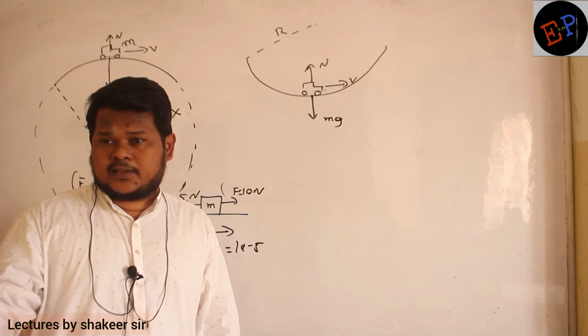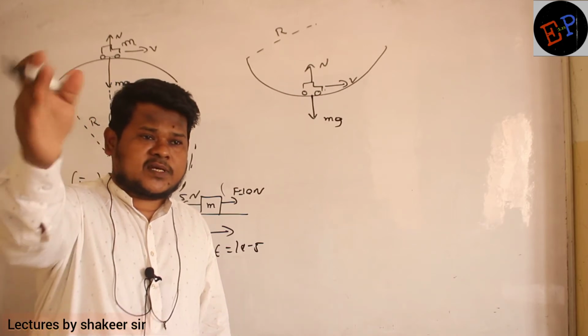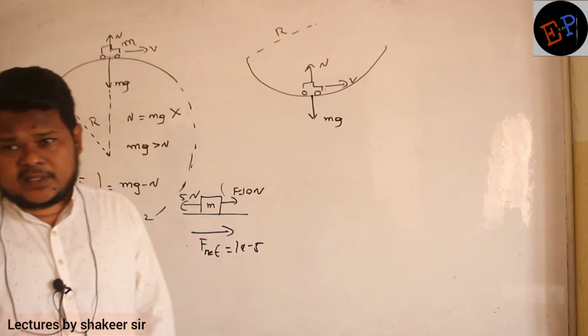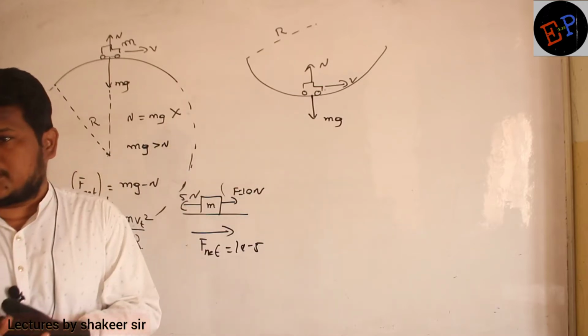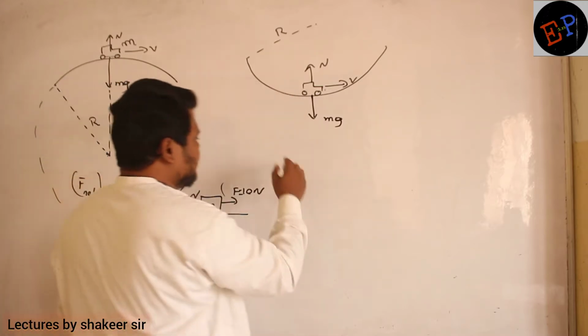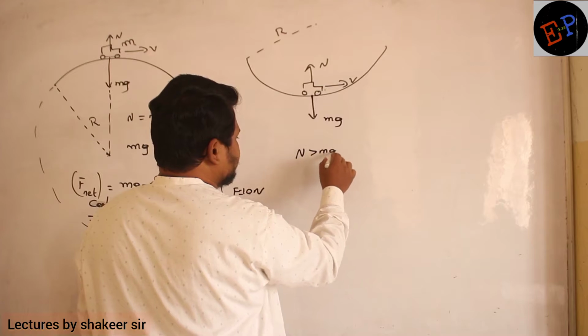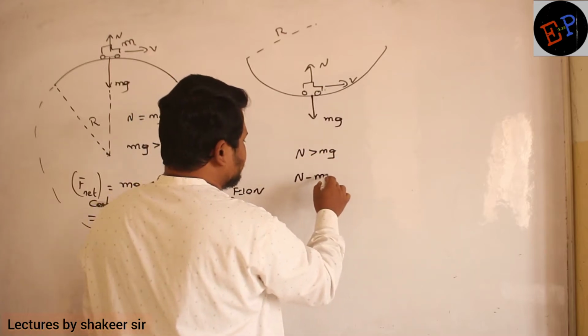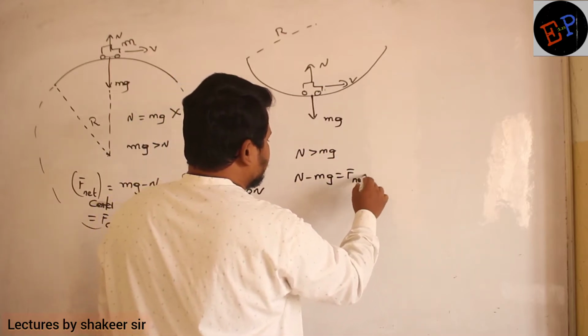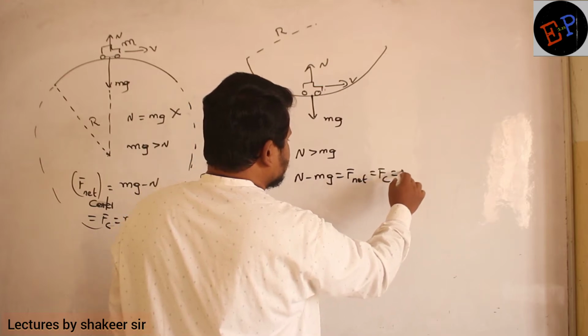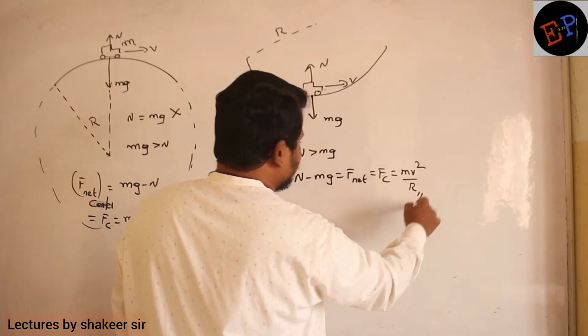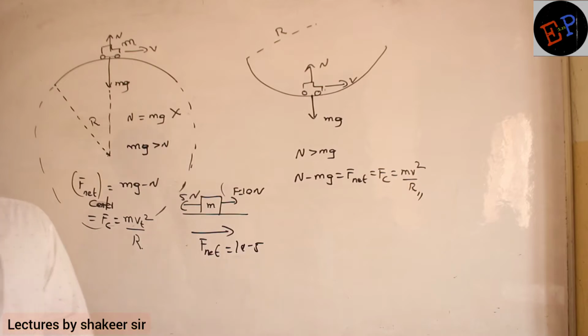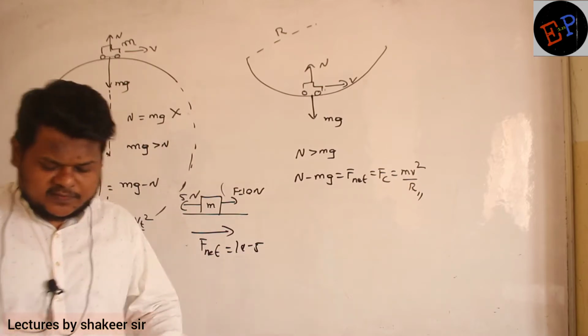Why? Because there should be some force acting towards the center of the circle. And what is the force which is acting towards the center? Normal reaction. So subtract both of them. N must be greater than mg. Clear, no? So N minus mg becomes the net force. And this net force is nothing but centripetal force. And centripetal force is nothing but m v square divided by r. Understood? That's it. Make a note of these two.